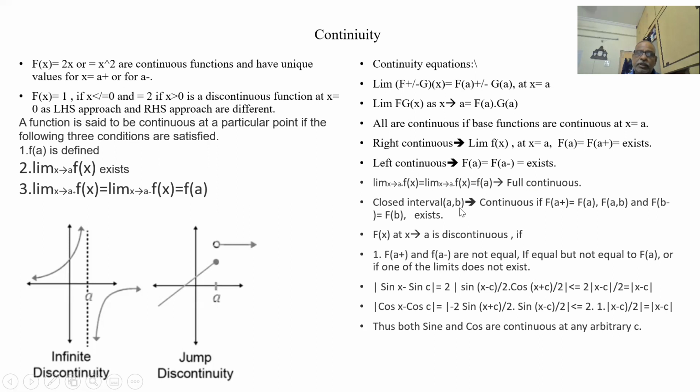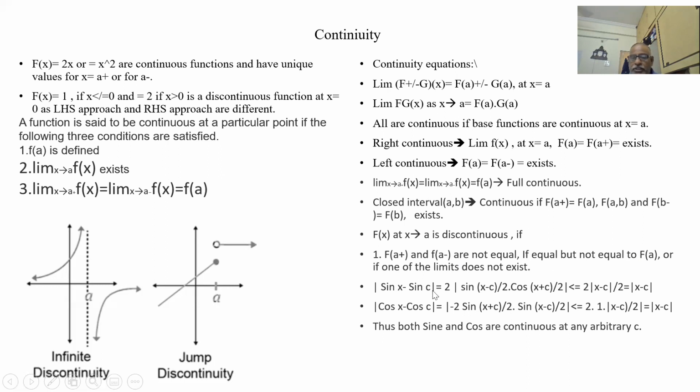On a closed interval [a, b], that means it is continuous between a and b: at a plus it is continuous, on (a, b) totally it is continuous, and at b minus it is continuous. f(x) at x equal to a is discontinuous if the left and right limits are not equal. If they are equal but not equal to f(a), then also it is discontinuous. If one of the limits does not exist, it is also discontinuous. So all three have to be satisfied.